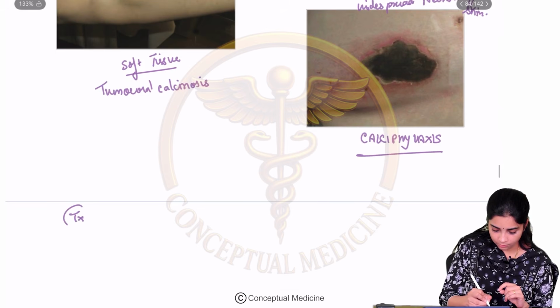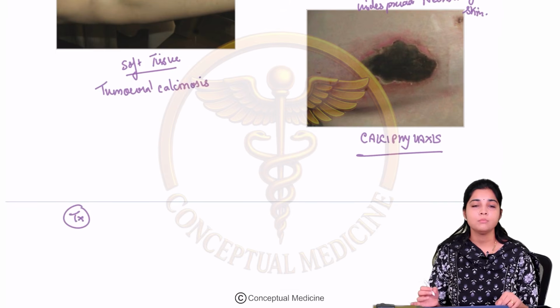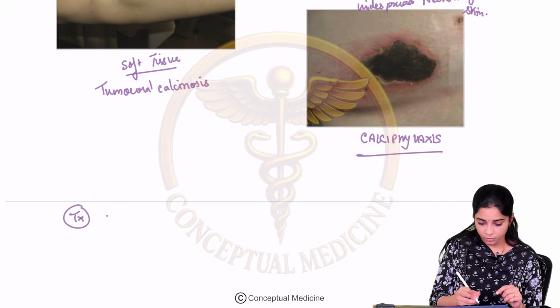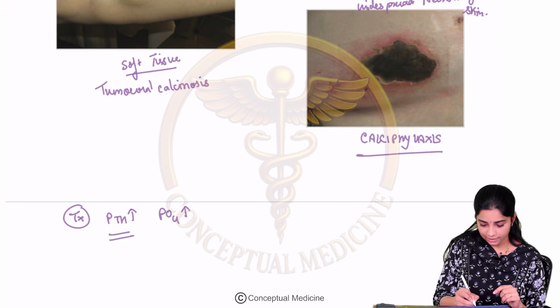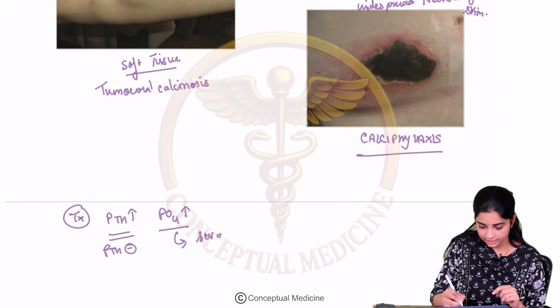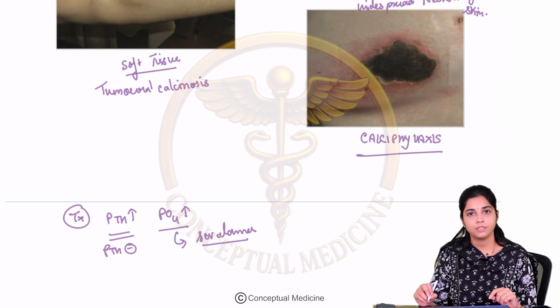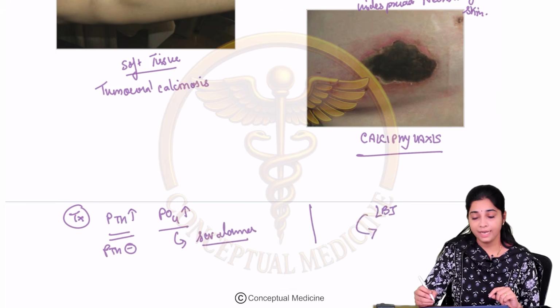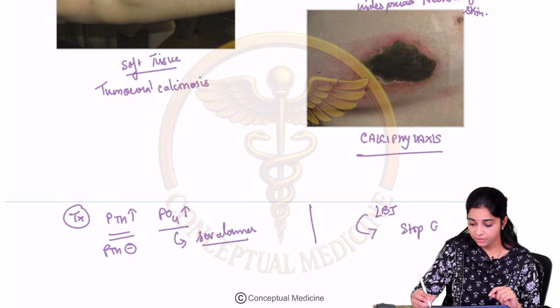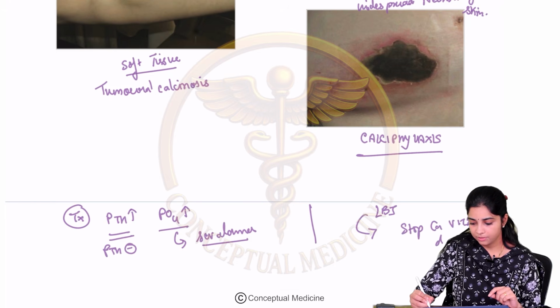Now let us understand what will be the treatment for high bone turnover disease. In high bone turnover disease, what is high? PTH is high, phosphate is high. So you will have to give PTH inhibitors, and you will have to give phosphate binders like sevelamer. Whereas in low bone turnover disease, what is high? Calcium. So you will have to stop your calcium and vitamin D supplements.